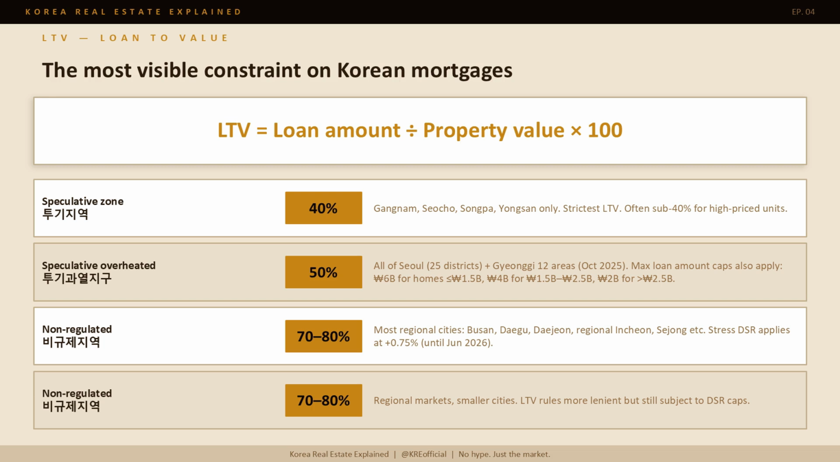LTV capped at 50%. On top of the LTV percentage, maximum loan amount caps apply. 6 billion won for homes priced under 1.5 billion, 4 billion for homes between 1.5 and 2.5 billion, and 2 billion for homes above 2.5 billion. Non-regulated areas, LTV 70 to 80%. Most regional cities fall here.